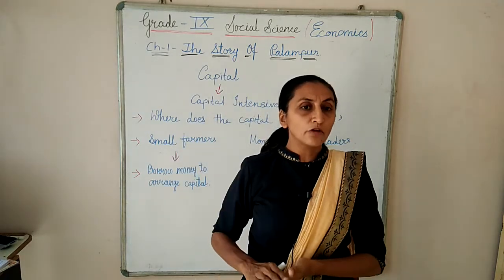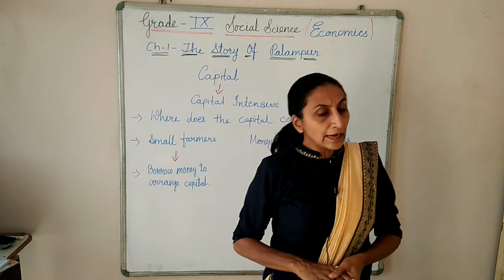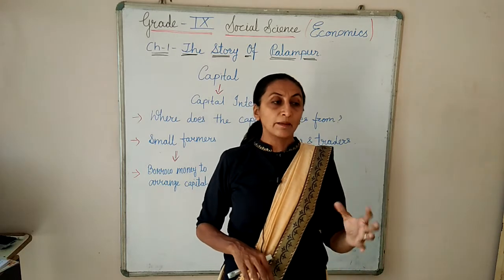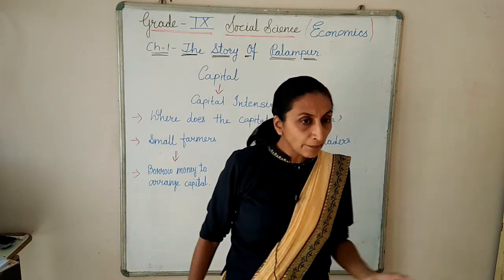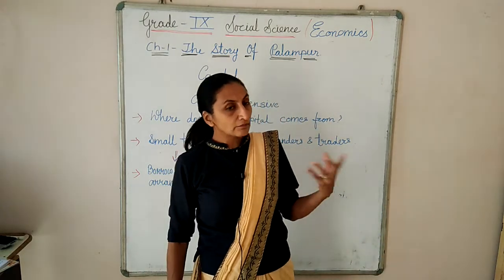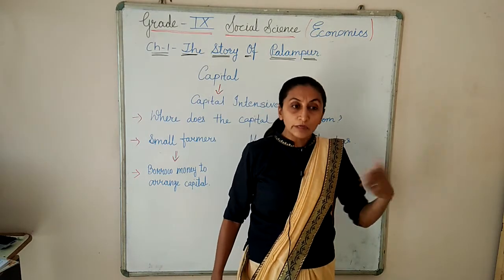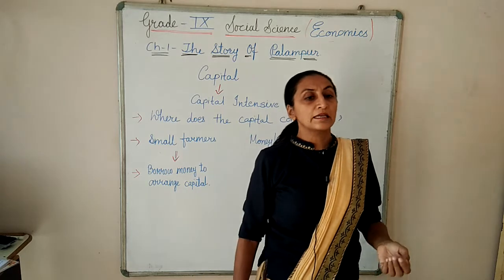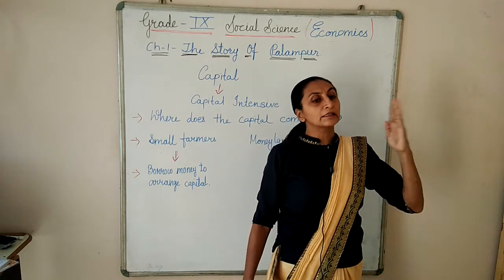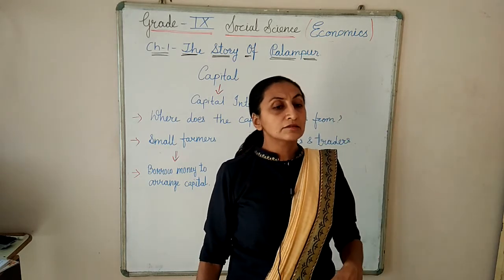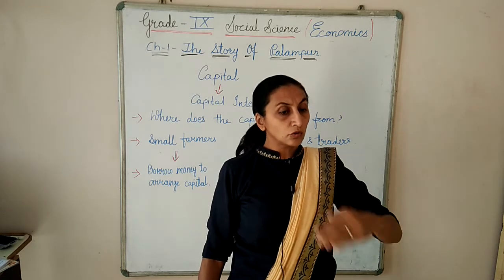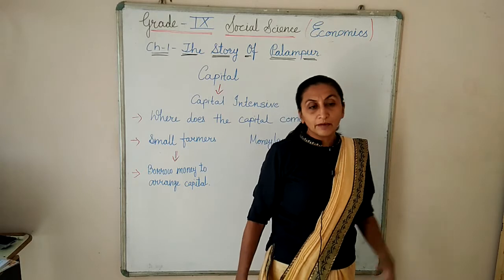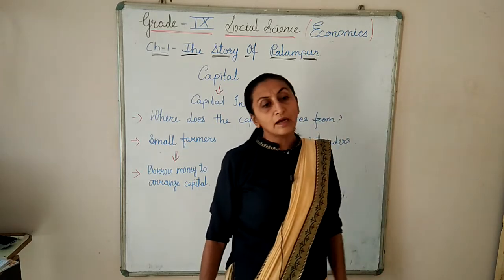And compared to the small farmers, the medium and large farmers have excess things. They are doing more production. They have their own capital. So they are using modern farming methods. They are producing much more, and the surplus they are selling outside in the market, and whatever they are getting from the surplus, they are earning the money. That money they are keeping as capital. So they are not worried, but the small farmers are always in debt.